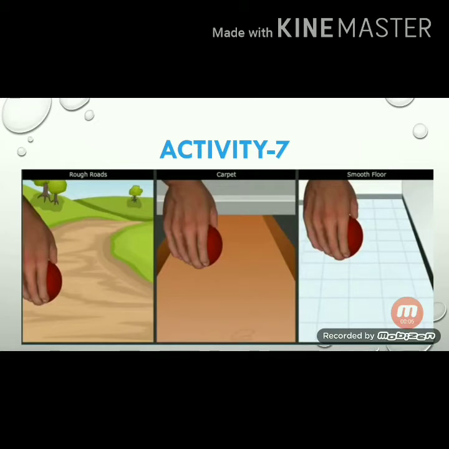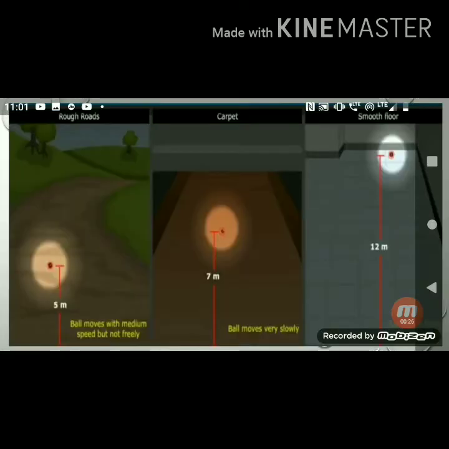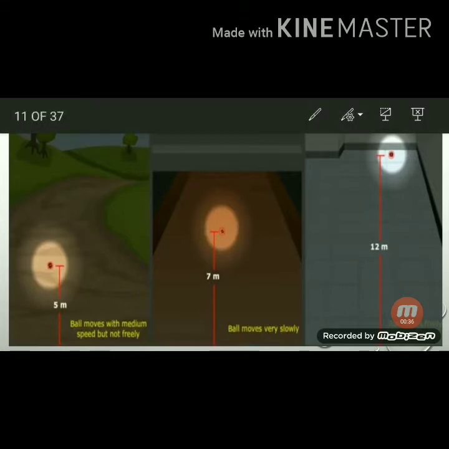To understand that force, let us do an activity. Take a ball and roll it on different surfaces like a rough road, a carpet, a smooth floor. Think on which surface the ball moves longer. Observe this figure. Here the motion of the ball is different on different surfaces. On the rough road surface, the ball moved up to 5 meters.